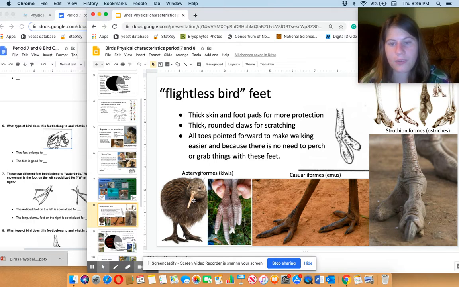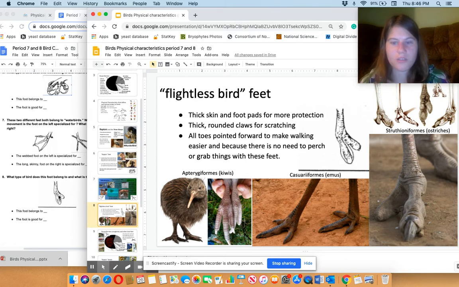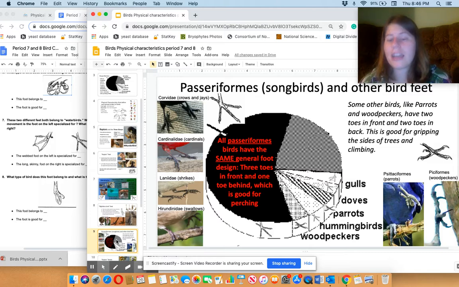So yes, those are some bird feet that I love. And this is a picture of an ostrich foot because it's got 2 toes. Okay, so next slide, next bit of feet. It's a bit complicated. I'm sorry. Again, too much information on a slide, but I couldn't not because there's so much going on with passerine feet.